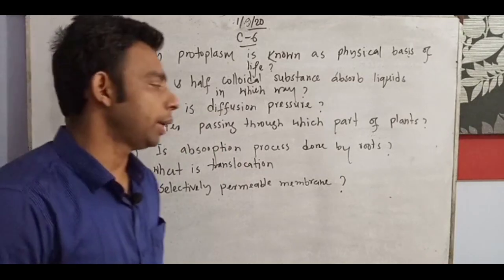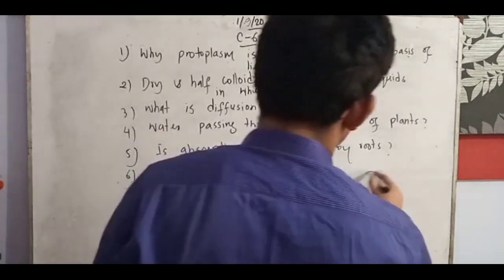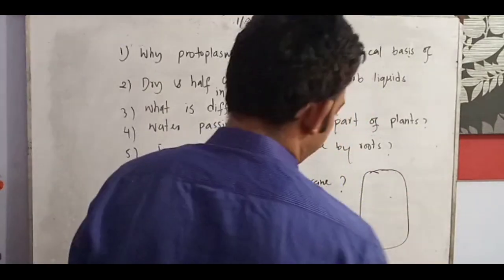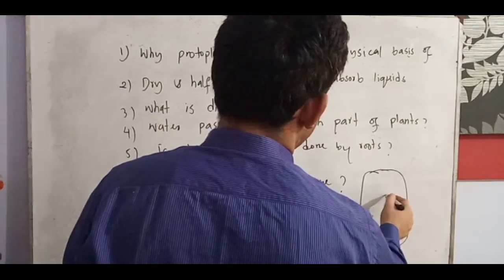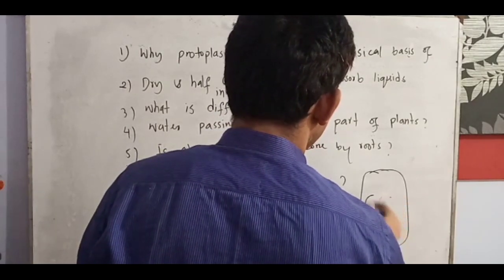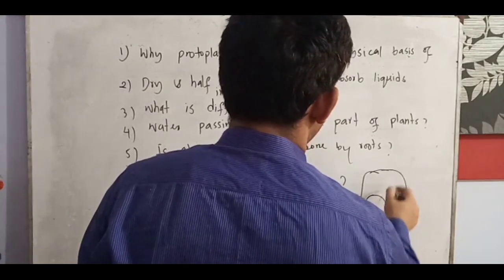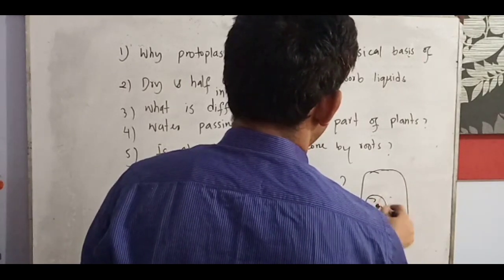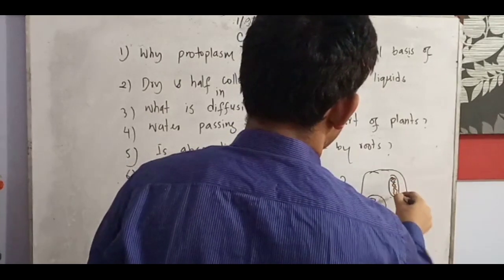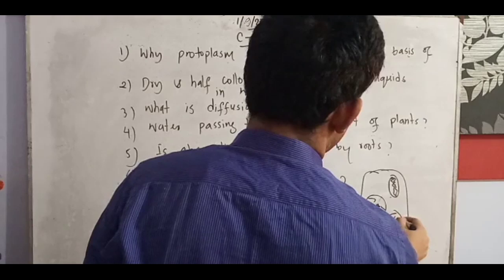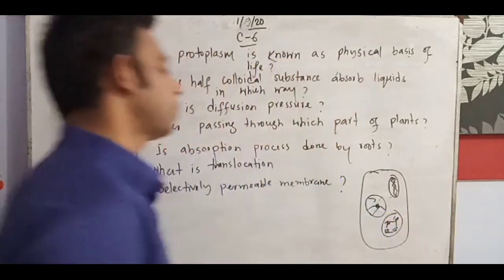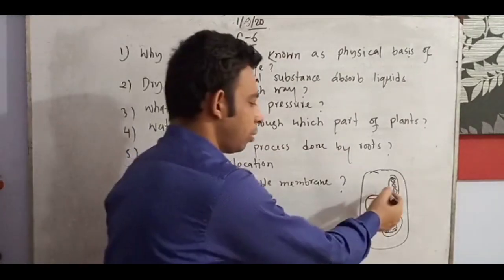We know that anything I tell you, I make you understand here. Actually, protoplasm is inside the cell, the cellular part: nucleus, mitochondria, chloroplast. I just draw it in a normal sense.